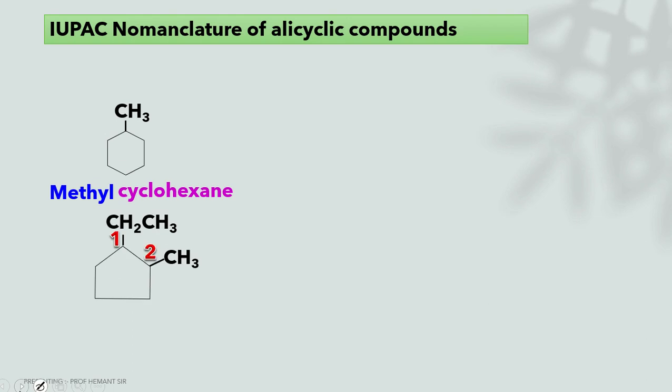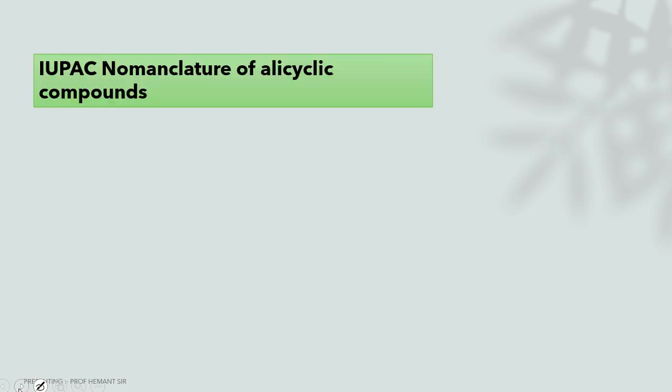Cyclopentane structure is there. Number one position has ethyl and number two position has a methyl. Go according to alphabet. So cyclopentane is the parent chain, 1-ethyl-2-methyl cyclopentane.